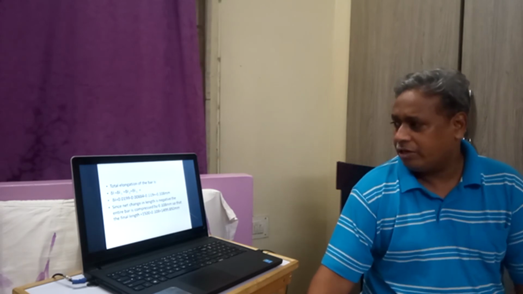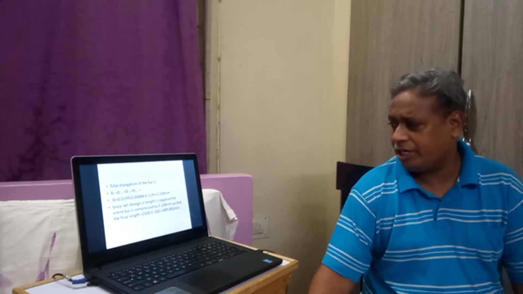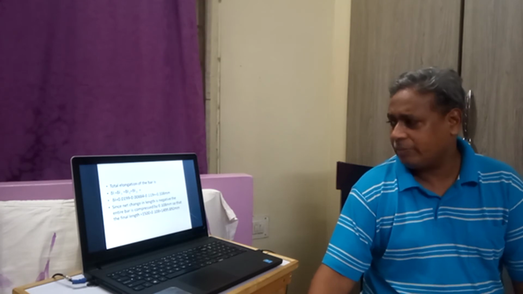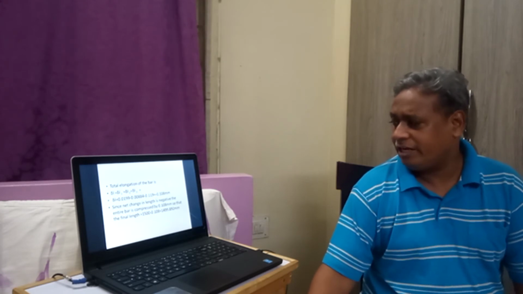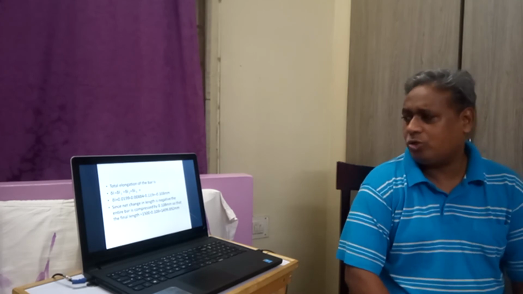Here delta L1 is 0.019, delta L2 is minus 0.00884, and the third one is minus 0.119. We get minus 0.108 mm as the total elongation.